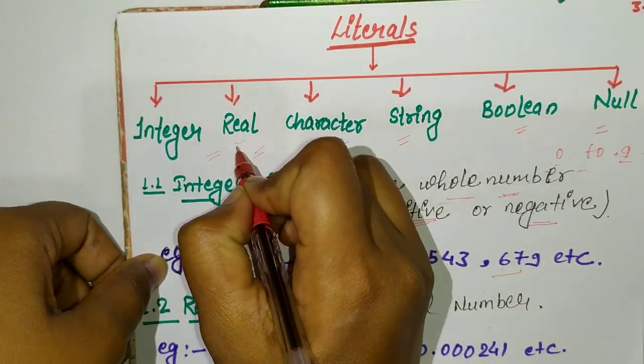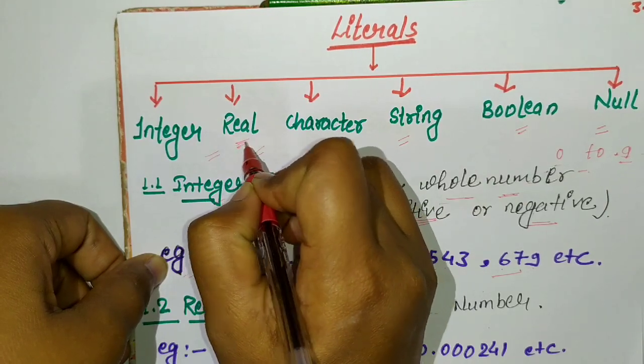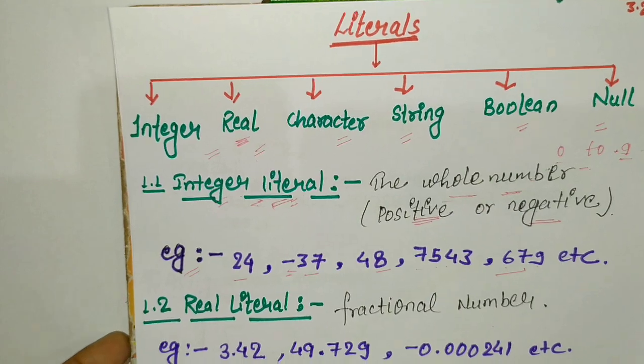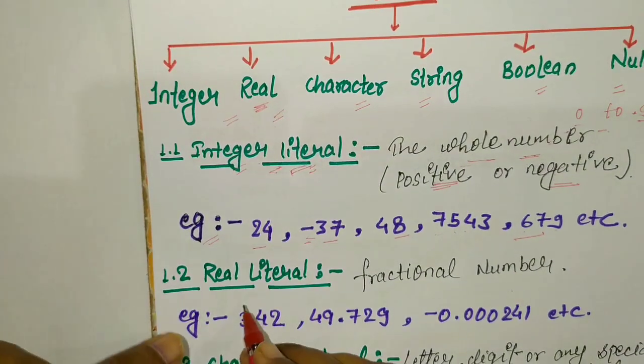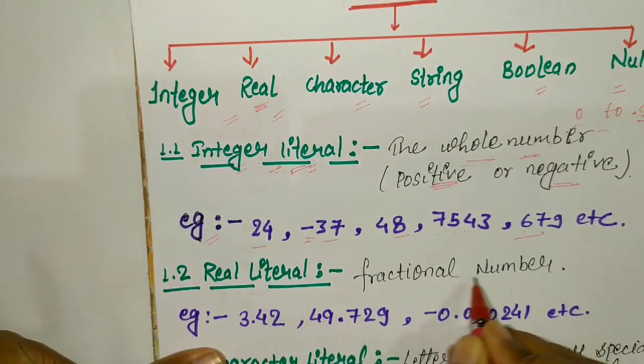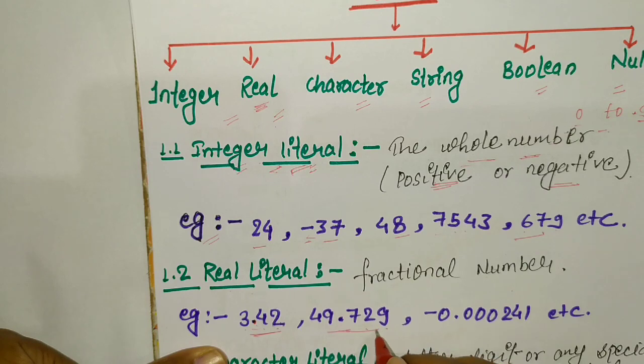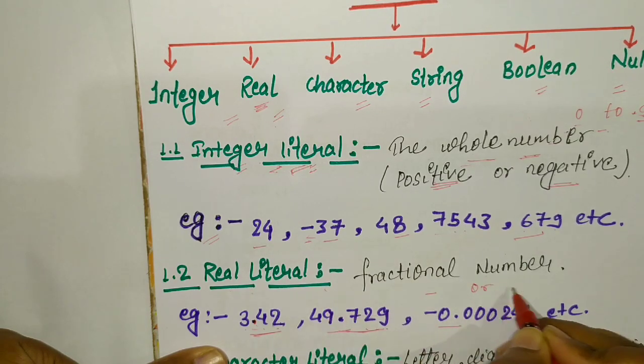Next we will discuss real literals. Real means a fractional value or a value that contains a point. 3.42 is a real number because it contains a point. 49.729 is also a real literal. It can be negative or positive.